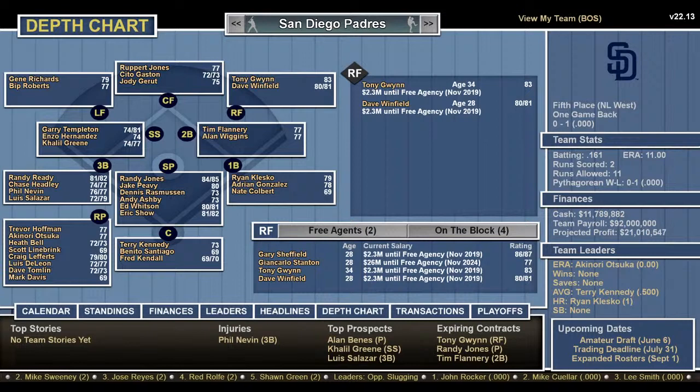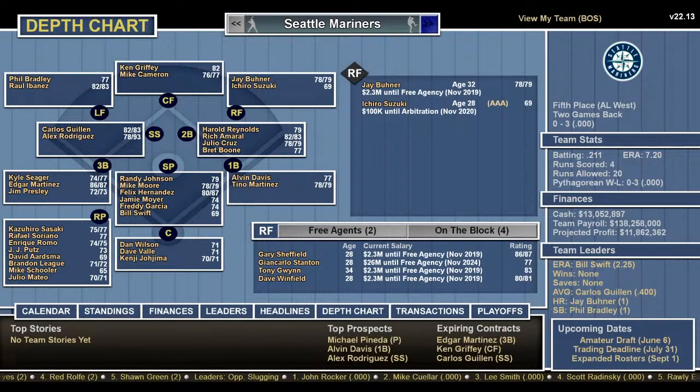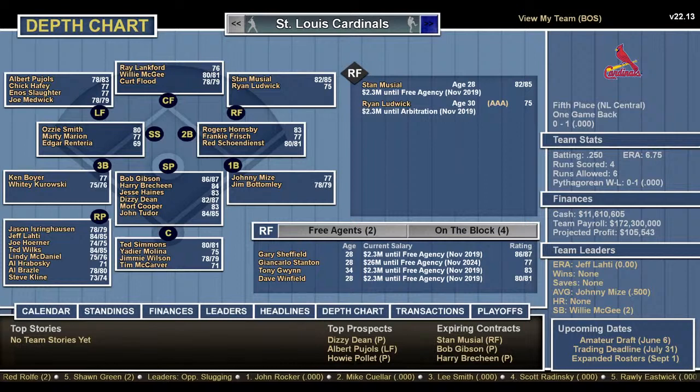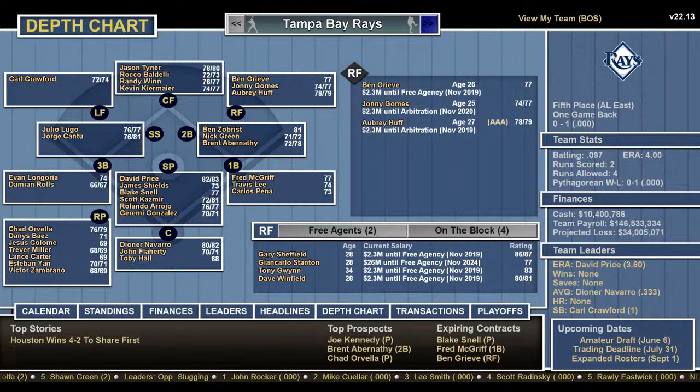Yeah. The pen: Hoffman, Ozuka, Bell, Linebrink, Lefferts, DeLeon, Tomlin, and Mark Davis. Yeah, they're going to struggle. Mariners we looked at. Cardinals we looked at. Tampa Bay.